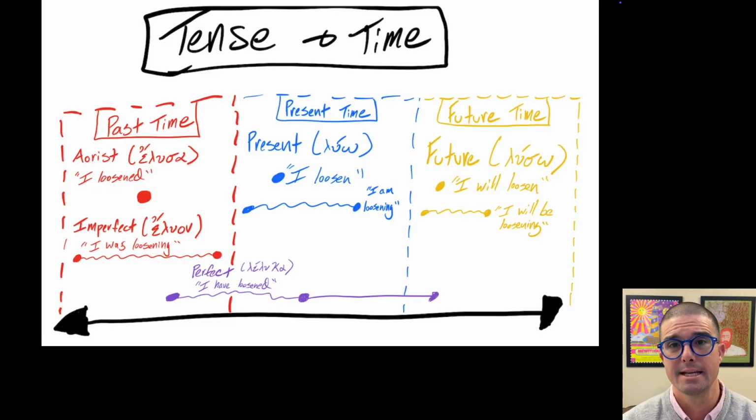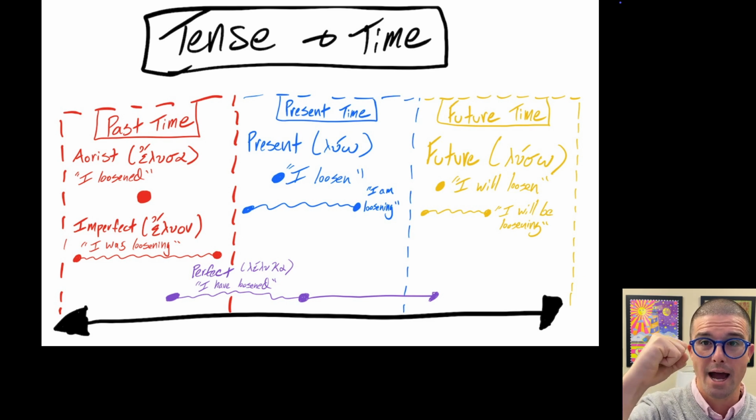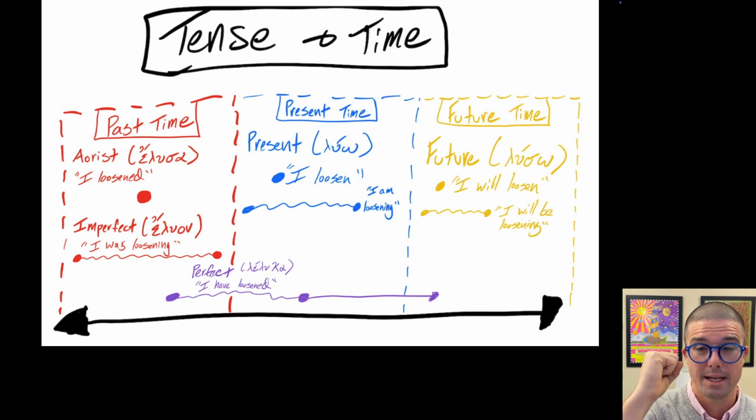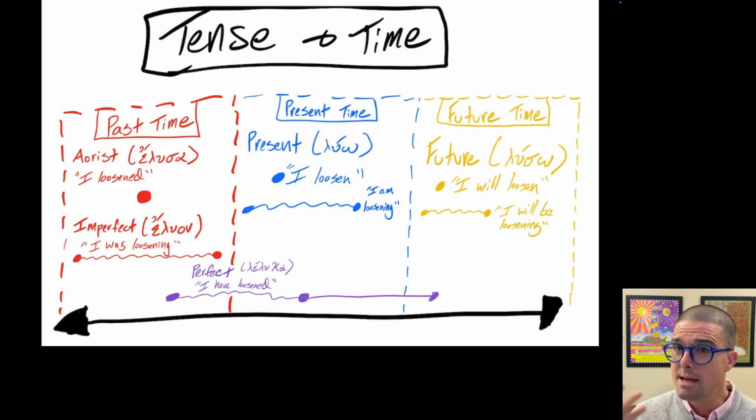So we've seen this table before, and we're going to see it again with respect to present time. We talked about how the action can be either simple, I loosen, I teach, the action viewed as a whole at sort of one point in present time, or as ongoing in present time. I am teaching, I am loosening. The action is ongoing during the period of the present time. The same is true of the future.